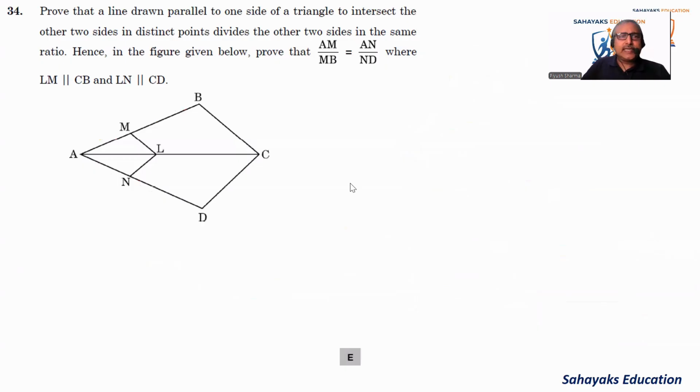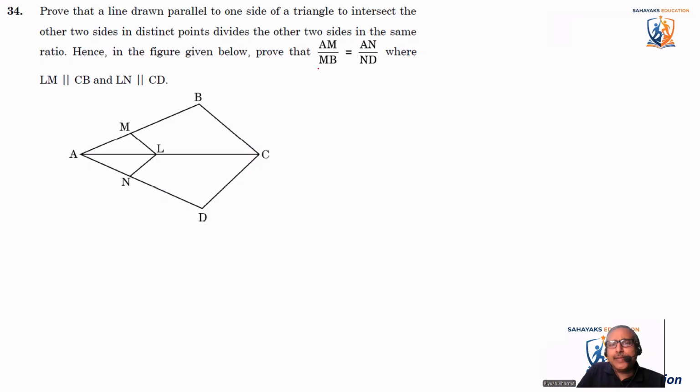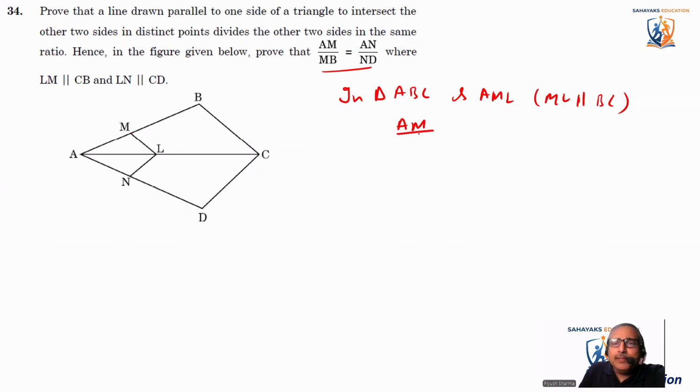The next question states that, after proving it, they want to prove that AM by MB is equal to AN by ND. Now, this line is parallel. So in triangle ABC, and AML, they're saying line ML is parallel to BC. So what does it mean? That is AM by MB is equal to AL by LC.